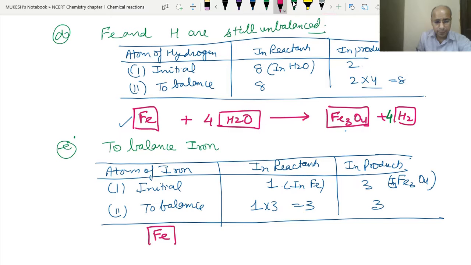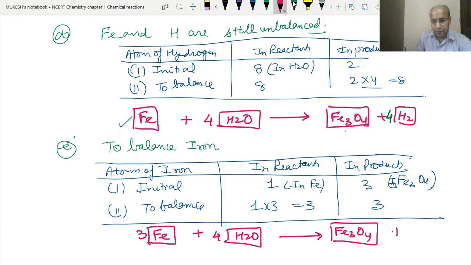So what will be our final equation? Fe, we multiply this by 3, plus 4H2O gives Fe3O4 plus 4H2. Now this equation is balanced. Both the right hand side and left hand side have 3 iron atoms. On the left hand side we have 8 hydrogen atoms, and on the right hand side also 8 hydrogen atoms. We have 4 oxygen atoms on both sides. So now this equation is completely balanced.